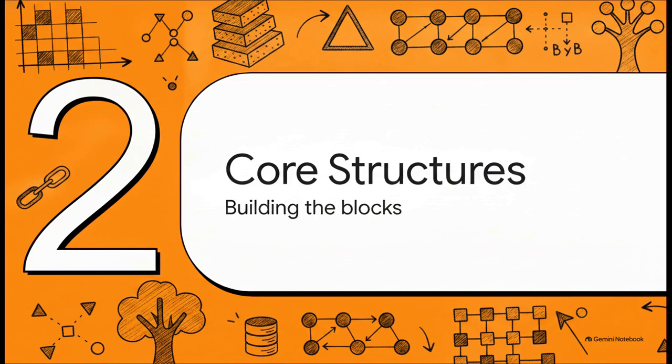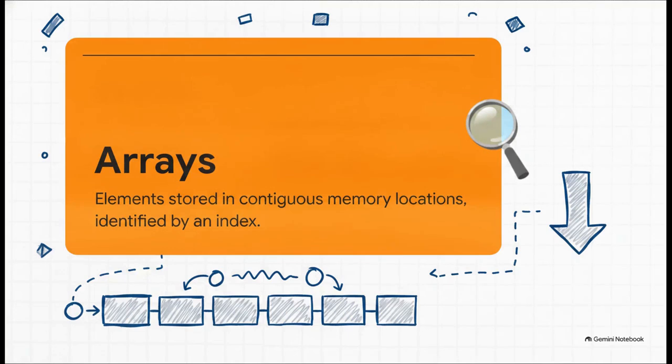Core structures, building the building blocks. You've learned a language, you understand efficiency, now it's time to actually store some data. The absolute most fundamental structure is the array. Technically speaking, it's a collection of elements stored in contiguous, meaning back-to-back, memory locations, accessed by an index. Okay, that's the textbook definition.